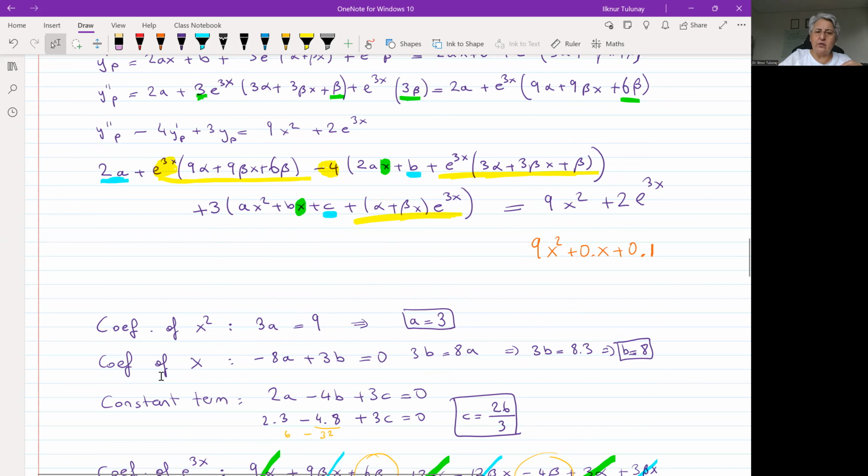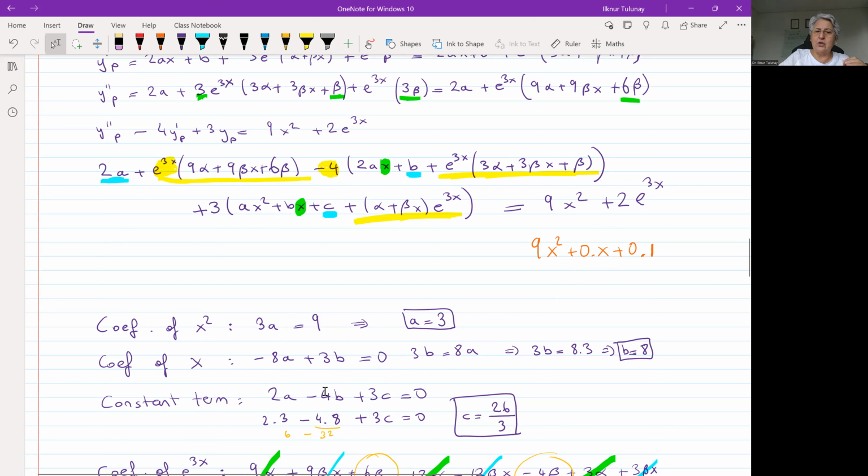Now, the coefficient of x. Where are the x's? The x's are the green ones, right? This is minus 8a, there's a 1 times xa here, and I have another xa here, plus 3b. Minus 8a plus 3b is equal to 0, because the coefficient of x on the right-hand side is 0. Then we have 8, since a is equal to 3, substitute in, we will find b is equal to 8.